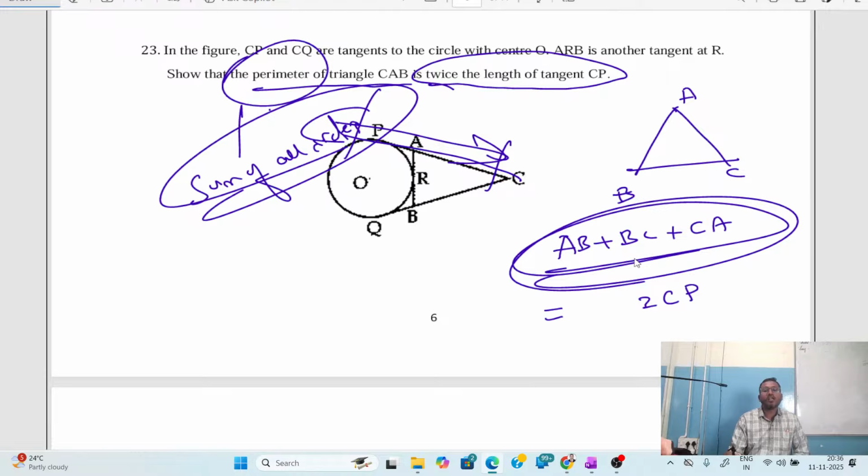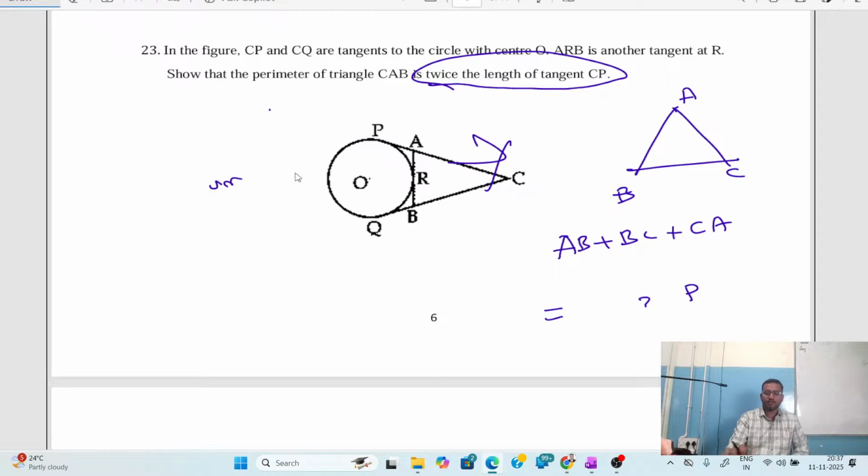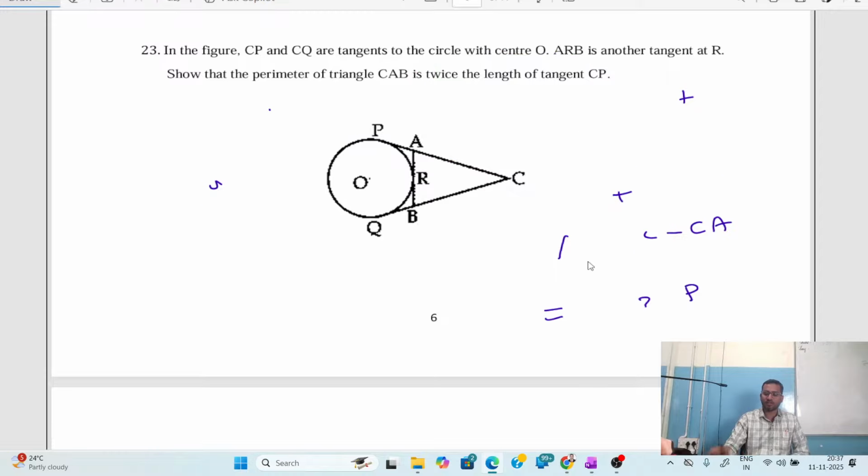Here we have to prove that AB plus BC plus CA is equal to 2 times CP. Understood the question, what is given here? To prove that the perimeter of triangle CAB or ABC is equal to 2 times CP, let me continue solving this problem. Please make a note of the steps I am going to write here.